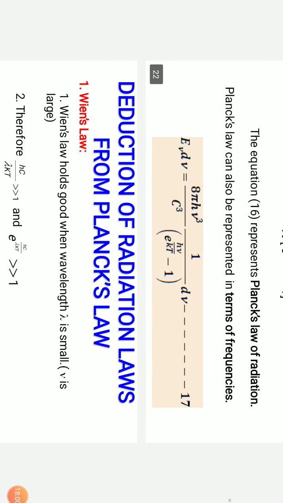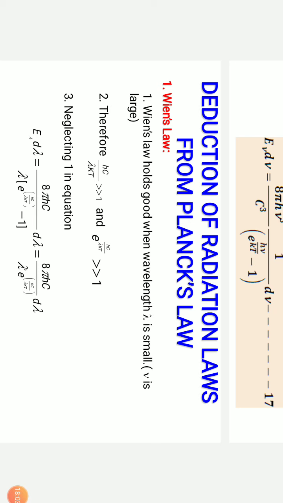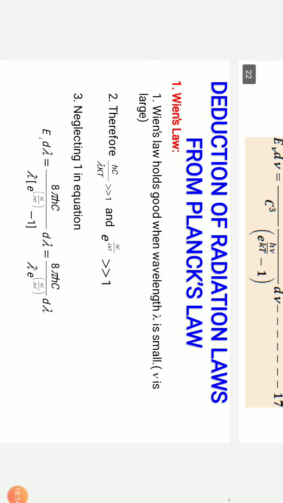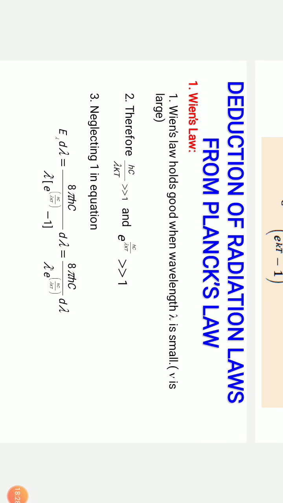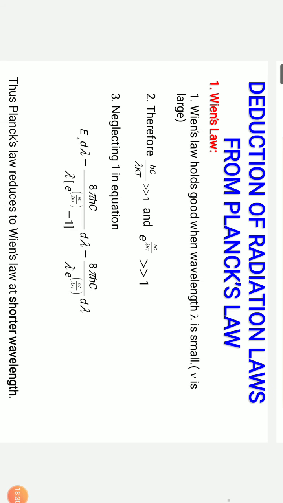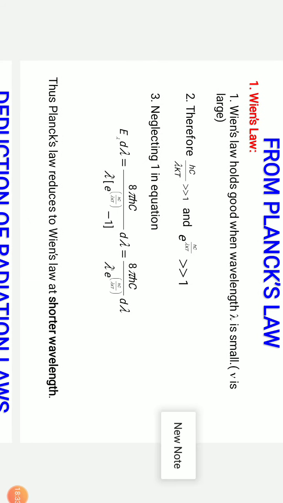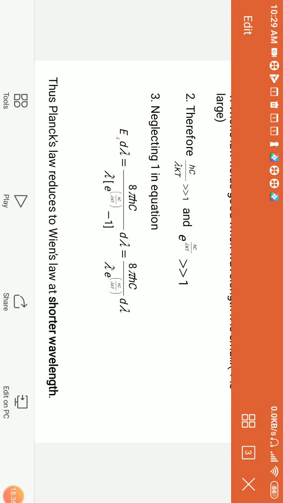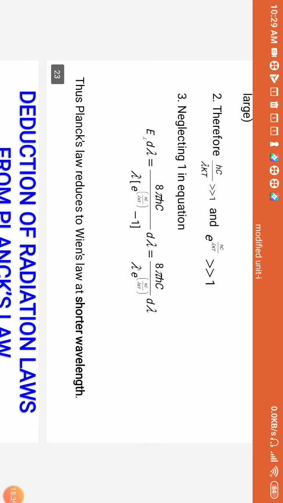So now let us derive Wien's law. Now what is Wien's law? Wien's law is applicable at lower temperatures, which says that lambda max T equals a constant. Therefore, let us take hc by lambda kT greater than 1 in Planck's distribution law, which implies that exponential of hc by lambda kT is greater than 1. Neglecting 1 in the denominator, we get E lambda d lambda equals 8 pi hc by lambda power 5 into exponential of hc by lambda kT, as we have neglected the 1. And this is similar to Wien's displacement law, lambda T equals constant.